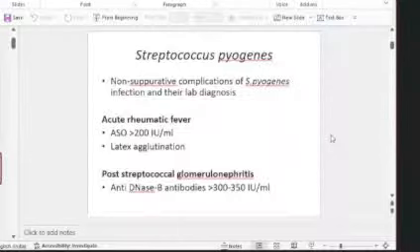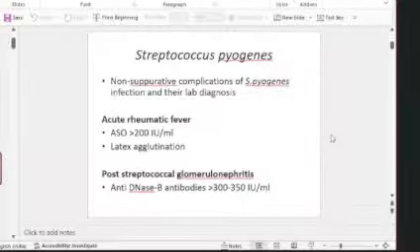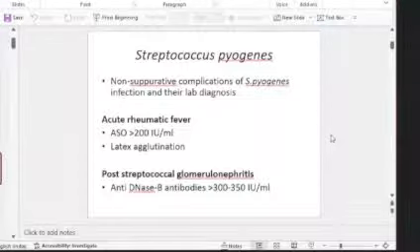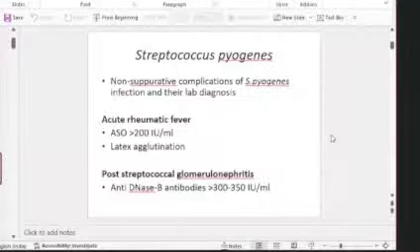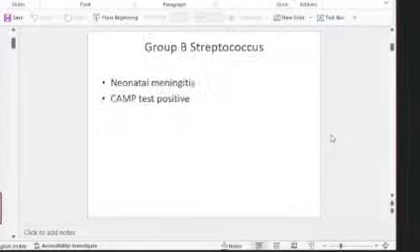Then Streptococcus pyogenes. I'm not going into the lab diagnosis and all that. The one thing that you forget when you write about lab diagnosis of Streptococcus pyogenes is how to diagnose non-suppurative complications. You have to include that as well. So lab diagnosis of infections, and lab diagnosis of non-suppurative complications. These two headings should be there. For rheumatic fever, it is ASO more than 200. If it is glomerulonephritis, anti-DNase B 300 to 350 IU per ml. So just include that in the lab diagnosis.